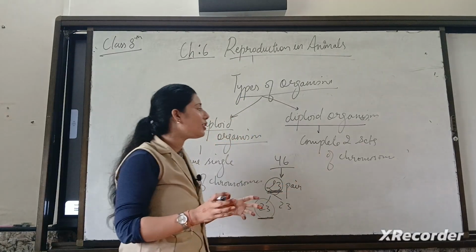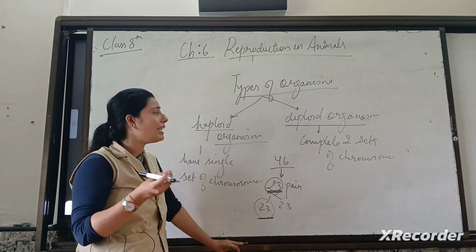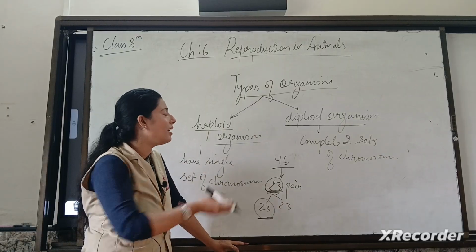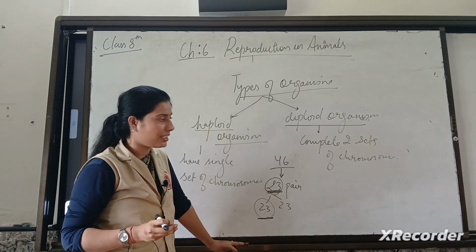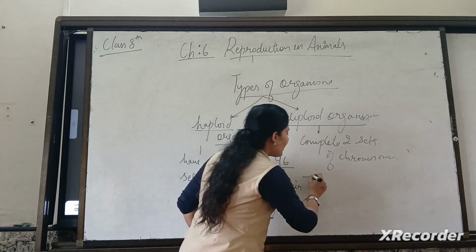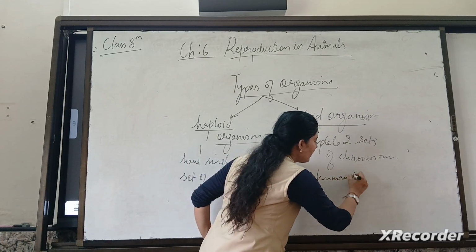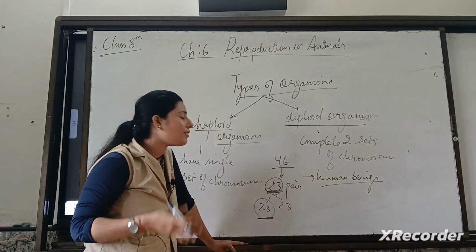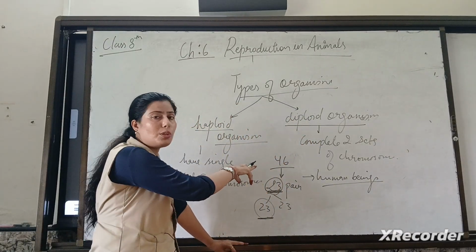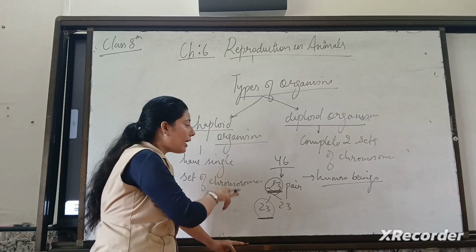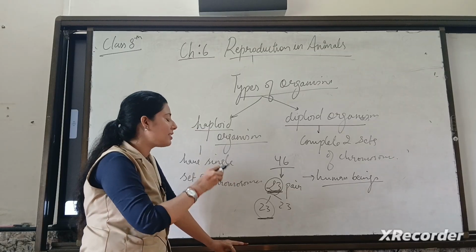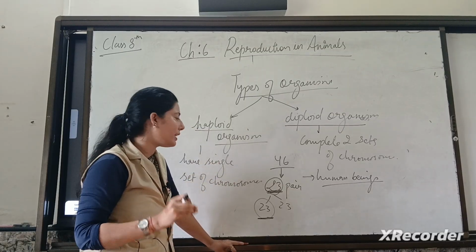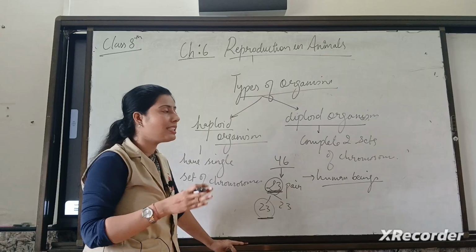All your higher organisms which have a higher grade of organization of cells are called diploid organisms. Clear? One of the best examples is human beings. We all are diploid organisms. It means we all have 46 chromosomes. It means we have 23 pairs of chromosomes present. Each chromosome has its set.